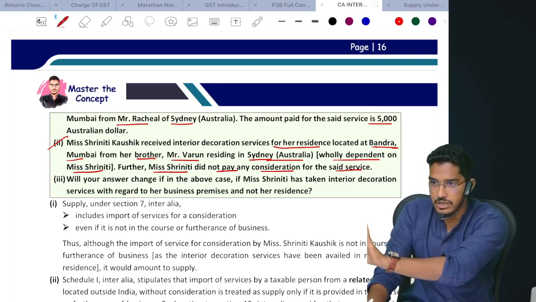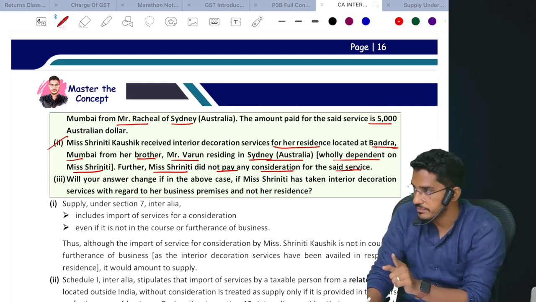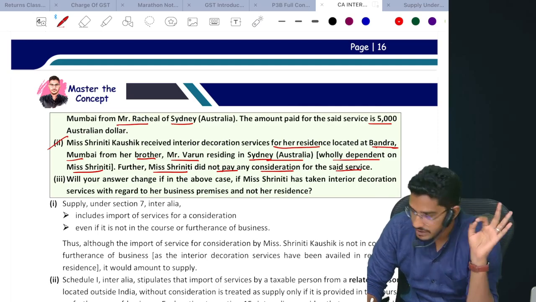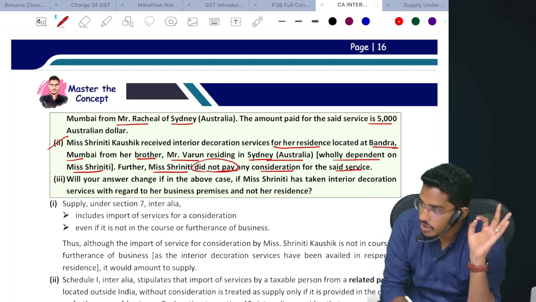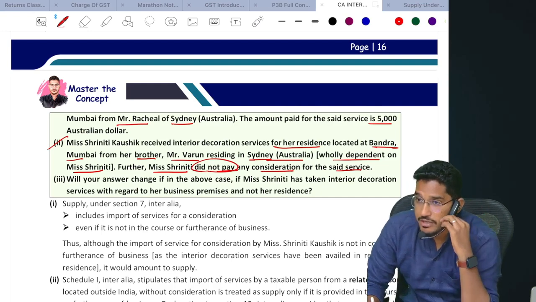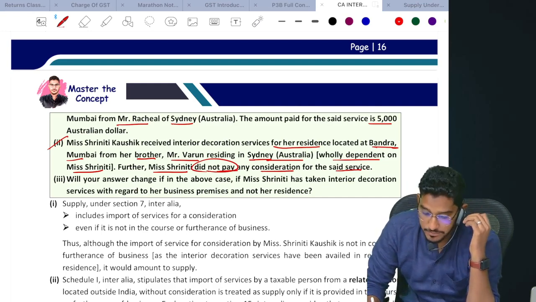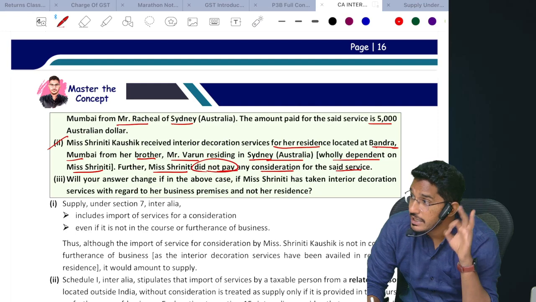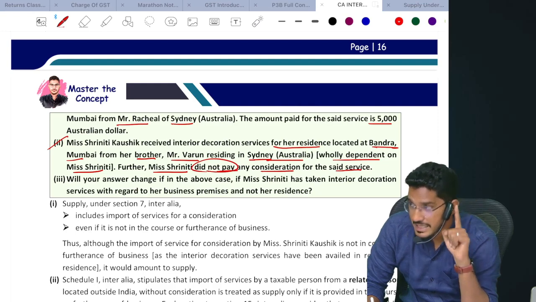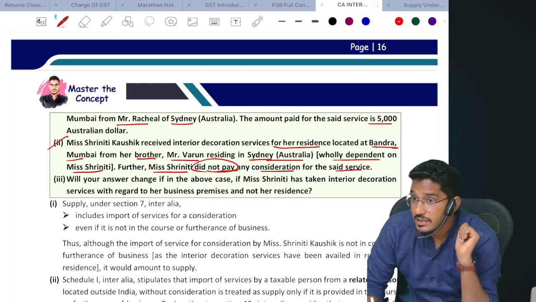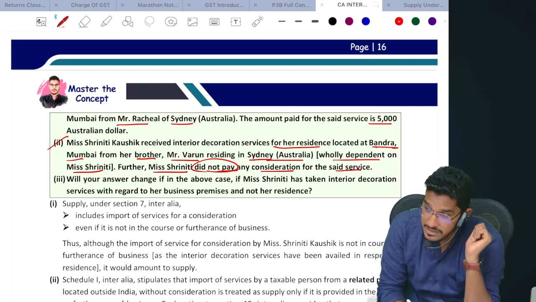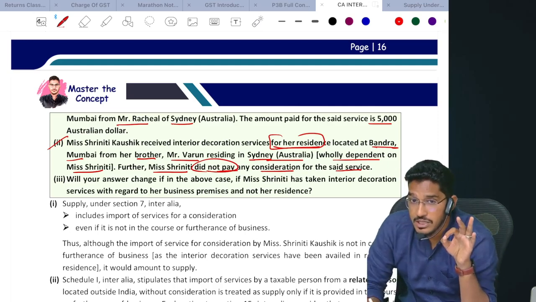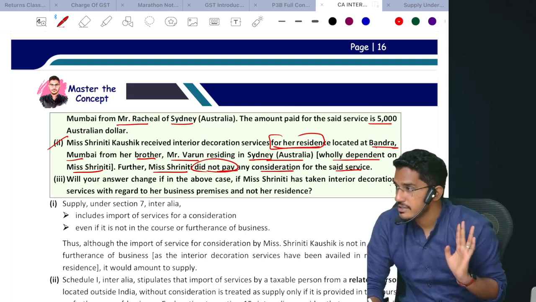We have set a system now for importation of services. Follow that system. First, importation of services is happening. Is there a consideration? No, because they have clearly said she did not pay. Next, we need to check from whom we are receiving. Mr. Varun, brother, wholly dependent. Related person? Yes. Then we need to check the business condition. Is it for business? Because it is for her residence, not in the course or furtherance of business, it is not a supply. Clear?